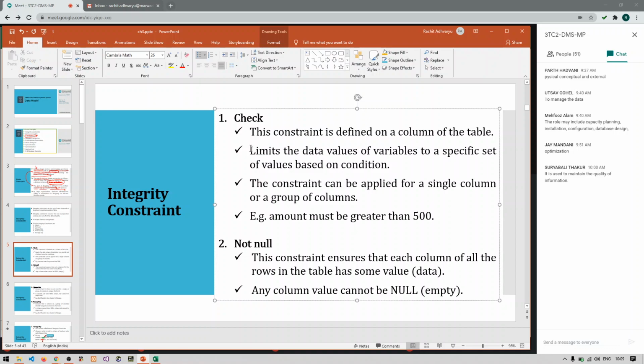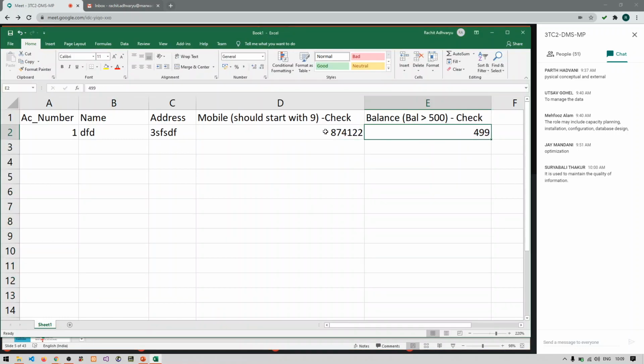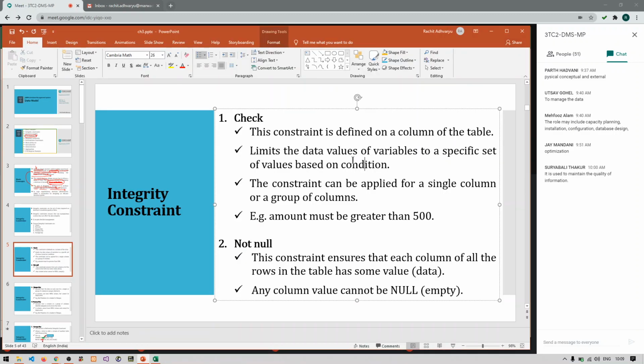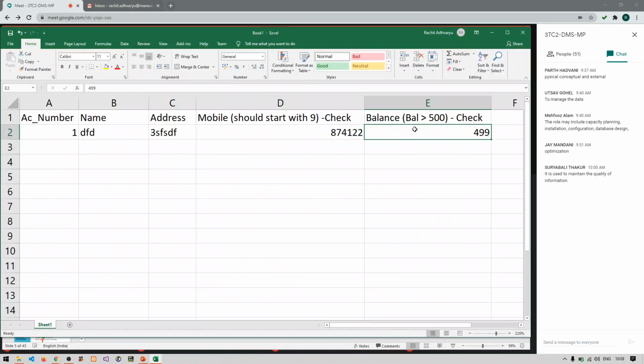So it allows us to limit the values of the columns based on some conditions that we can apply on it. We have applied one condition that balance should be greater than 500. So this is the value, and on this value we have put this particular condition. Again, I can say that name should be in capital letters.